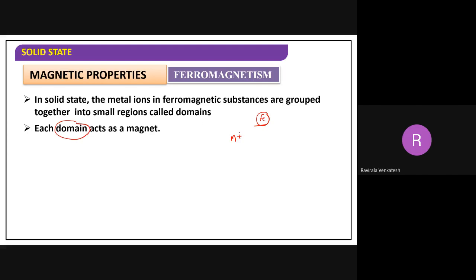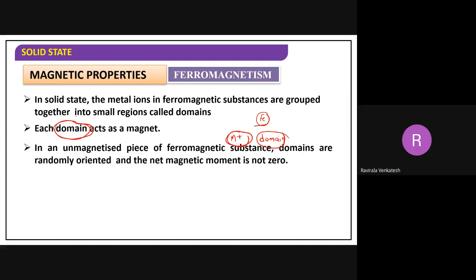Each and every metal ion acting as a domain. Understood that? Each and every metal ion or metals can be considered as a domain, right?